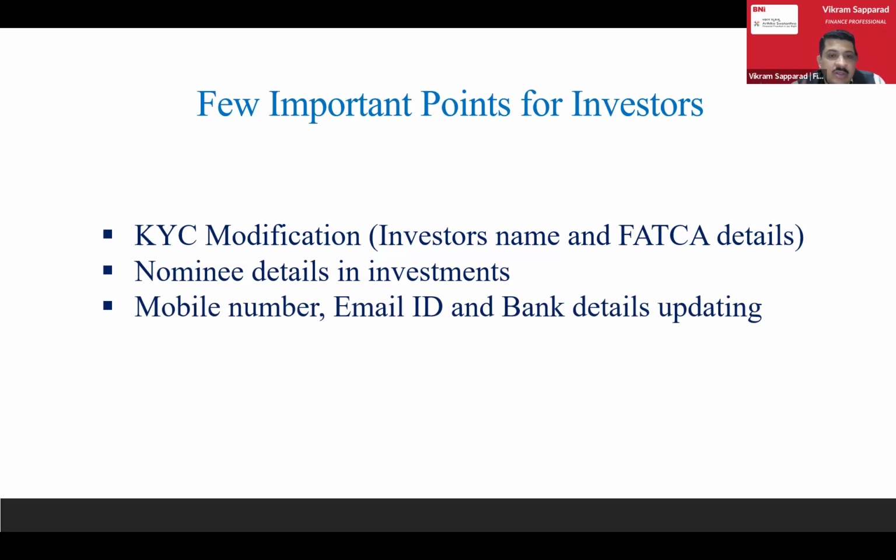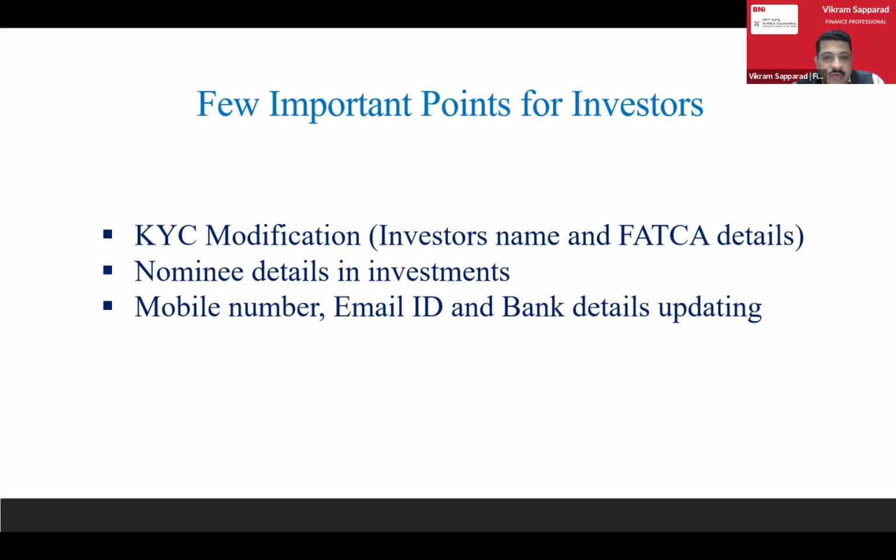Third, most important is updating your mobile number, email ID, and bank details in each and every investment. You might have changed your mobile, your email ID, or you might have switched the bank. We have to ensure that the details are updated in the folio, because when I want to withdraw, if my mobile number is changed, I'll not get the OTP. If my email ID is changed, I'll not get the OTP. Then it becomes challenging to withdraw the money. Many people might have changed the bank details and forgotten to update them.